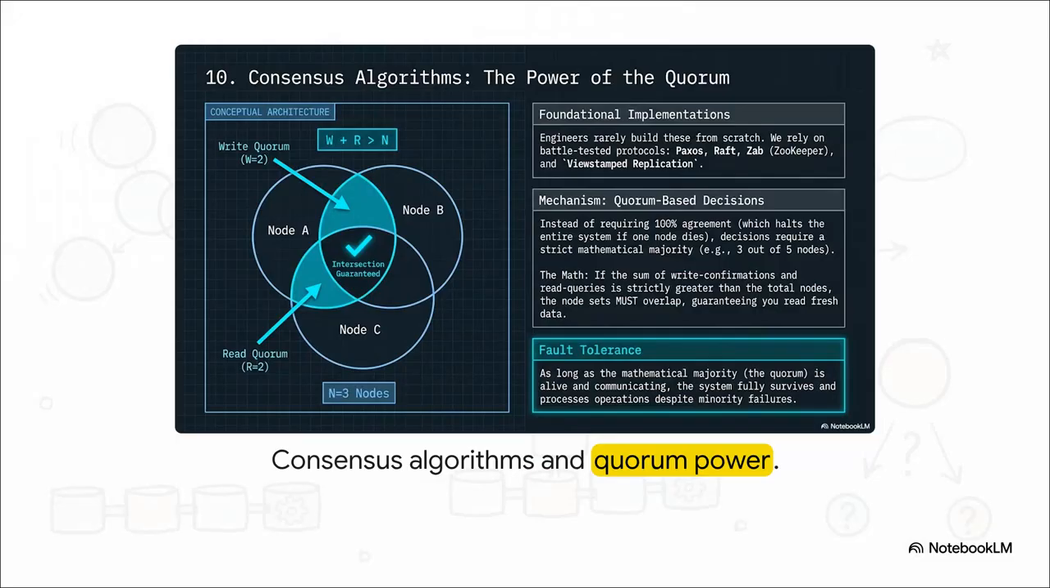So how do they actually pull this off without stalling? The secret is the power of the quorum. We don't demand 100% agreement because that's mathematically impossible the second a single node dies. Instead, we rely on a strict mathematical majority. Just look at the equation. W plus R is strictly greater than N. If the sum of your write confirmations and your read queries is greater than the total number of nodes, those sets must overlap. That mathematical intersection guarantees you're always reading the freshest data, even if minority failures are happening right next to you.